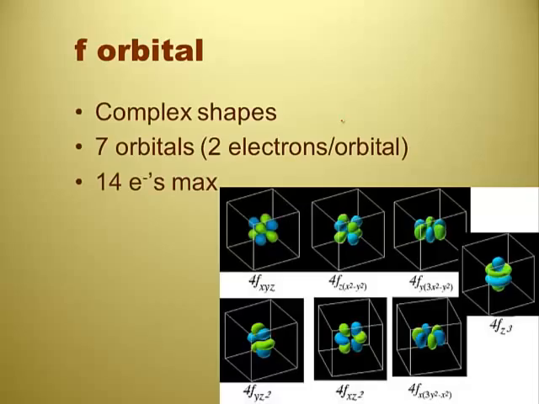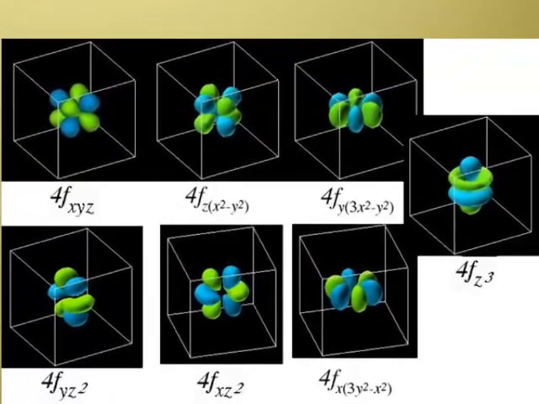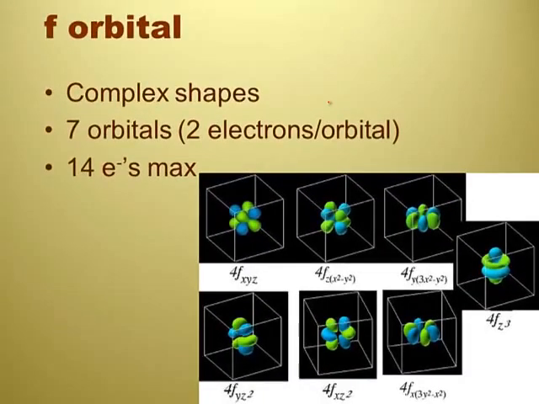F. 7 orbitals. Oh, those are ugly. Hey, I liked how we described the shape: complex shapes. So in other words, don't memorize what the type of shape is. They're too complex. We were going okay with the SPD, but when you get to F, G, H, they're just ugly. The G's are hard. But just realize that these are complex shapes. Take a look at them for interest's sake. You don't have to draw those out, obviously. But there's 7 orbitals. So if each orbital can hold 2 electrons, we get a total of 14 electrons that can be held.